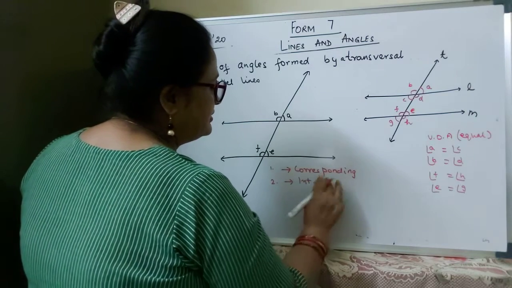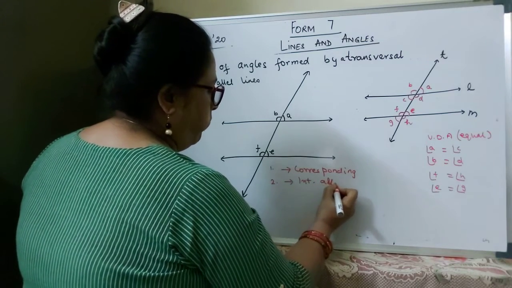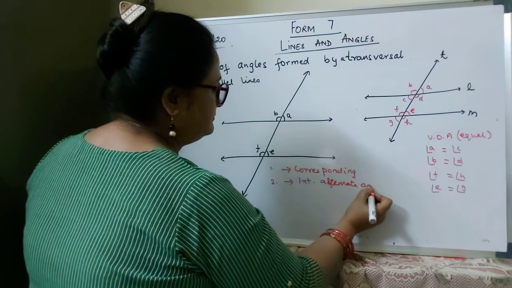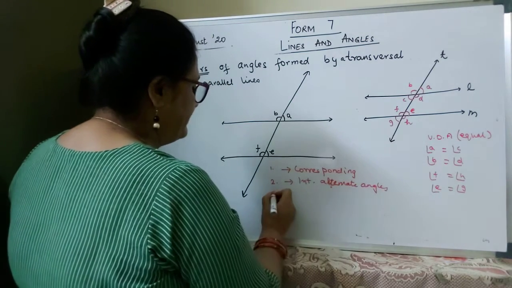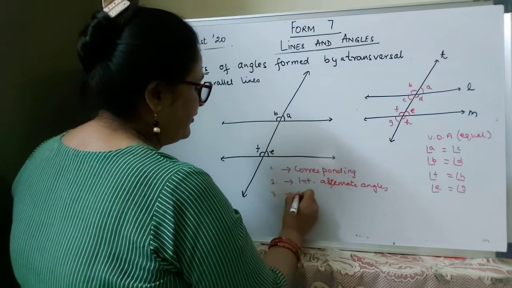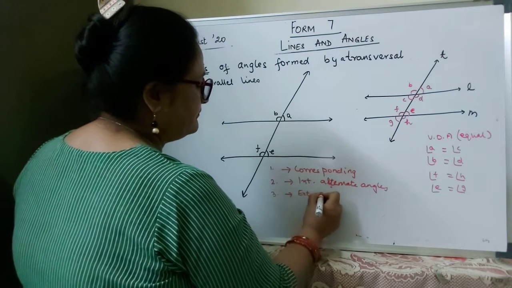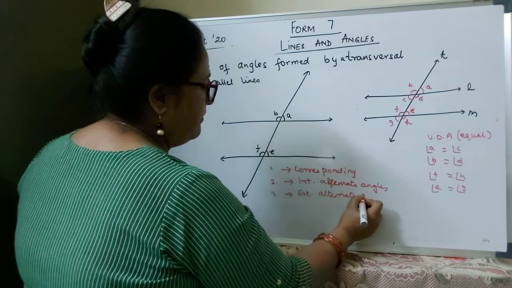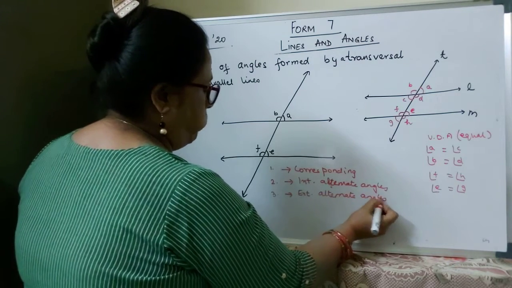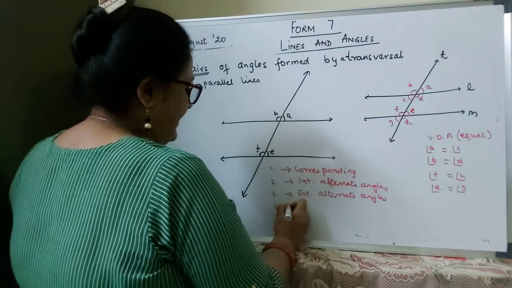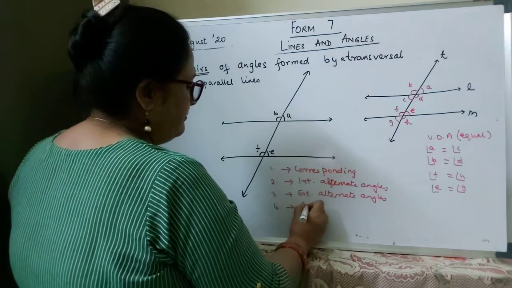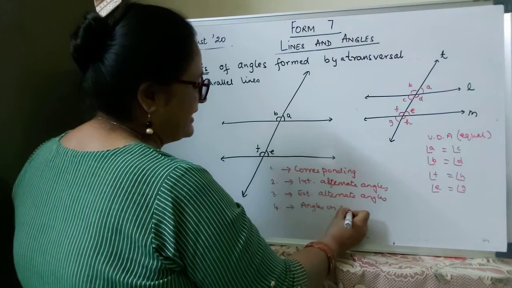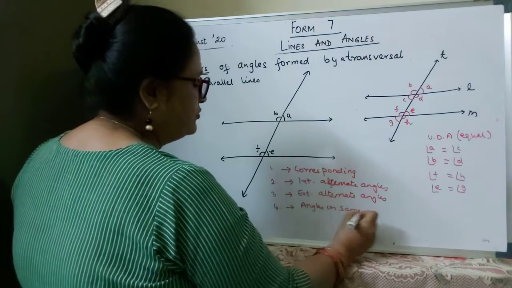For interior alternate angles, name them and then do it. For exterior alternate angles, and for the pair of angles on the same side of the transversal, what do we call this?